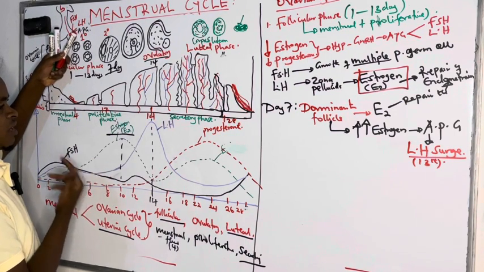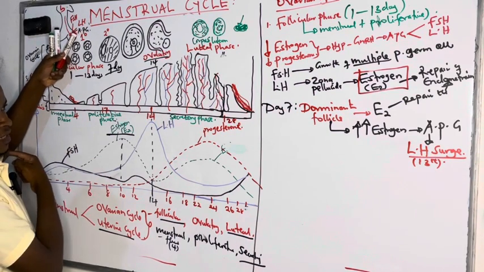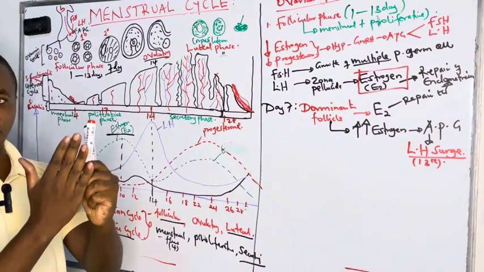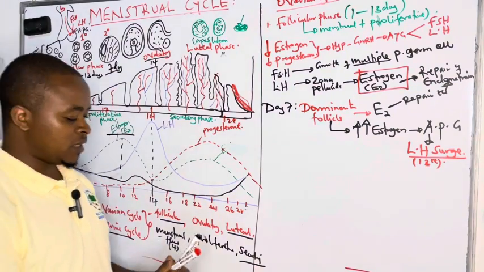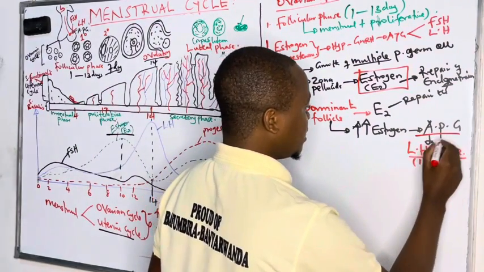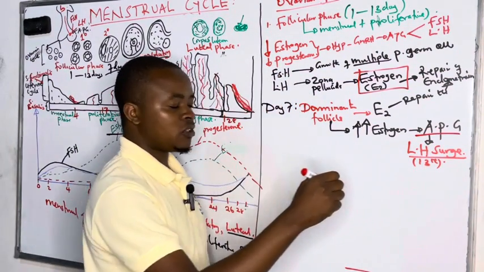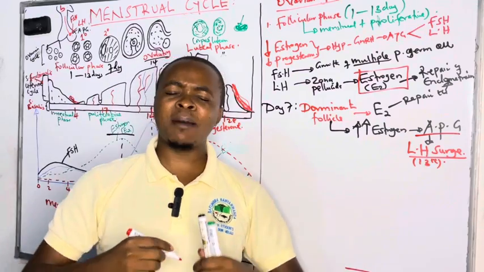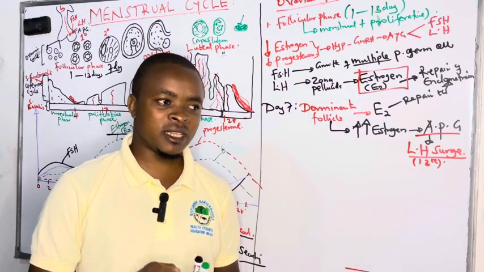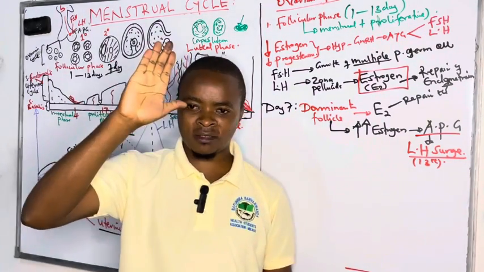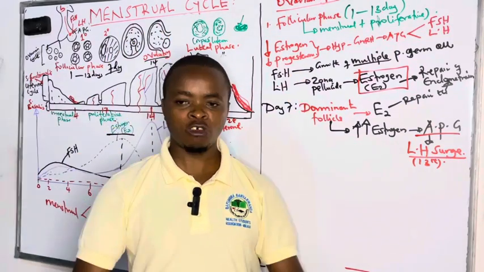First of all, high levels of estrogen exert a negative feedback on follicle stimulating hormone, but a positive feedback on luteinizing hormone, whereby the anterior pituitary gland releases a luteinizing hormone surge. Luteinizing hormone surge means abnormally high amounts of luteinizing hormone. We are going to see this luteinizing hormone coming at once, like an electric shock.